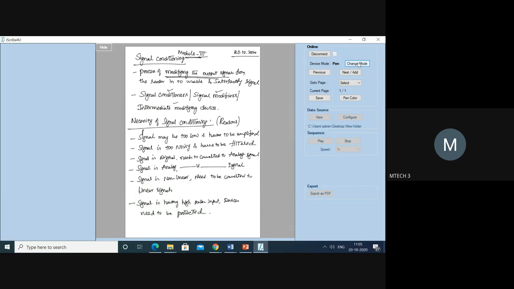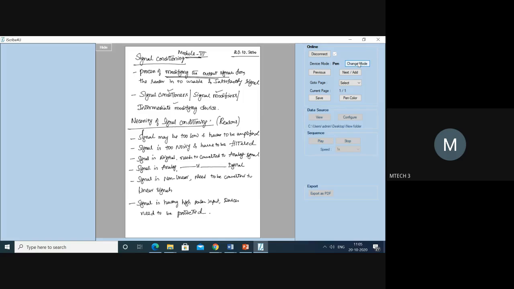Then the second one is that the signal is too noisy. It means the signal you have consists of a lot of noise, which is nothing but a variety of frequencies being present. Now I need to filter those noises. In that case I am going to use a device called a filter.